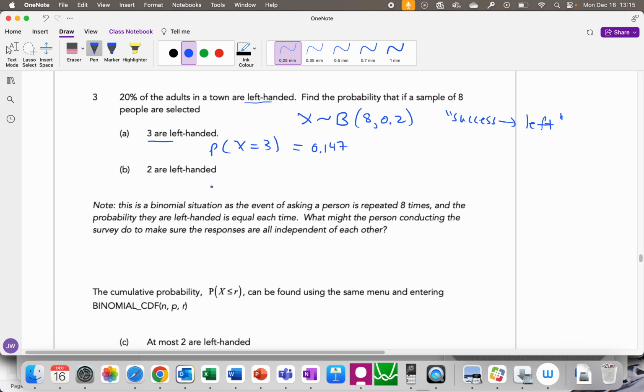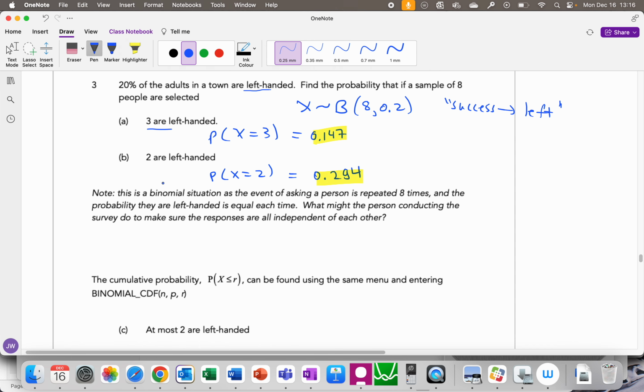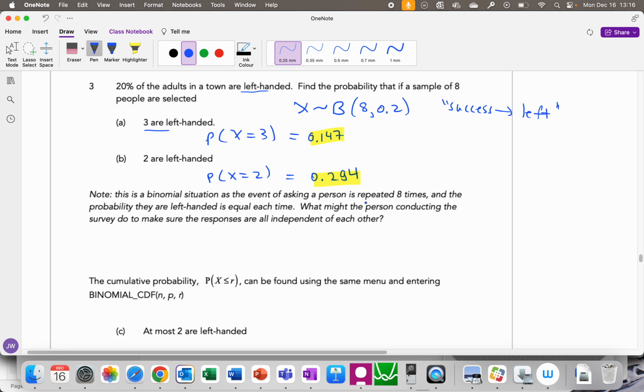You can do the same thing with the other example. So this is where you could pause the video. You should do exactly the same thing. You can just write over it. You should get this, so check that you do. If you do, then you can give yourself a high five. This is a binomial situation, 8 times, probability left-handed. Why might the person conducting the survey need to make sure the responses are independent? Maybe no relatives, in case it's genetic or something.